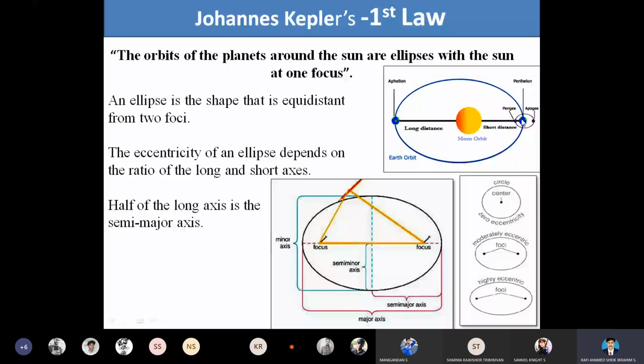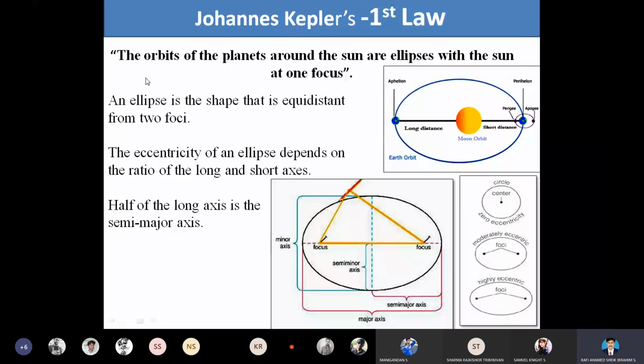So it is confirmed and finalized that the planets are orbiting only the sun, but not the Earth. According to Johannes Kepler, his first hypothesis is that the orbits of the planets around the sun are ellipses.